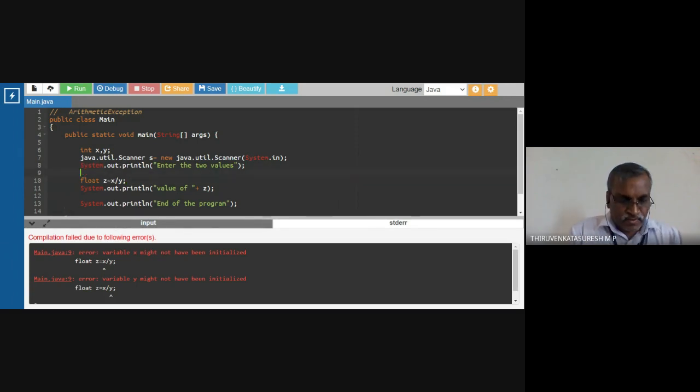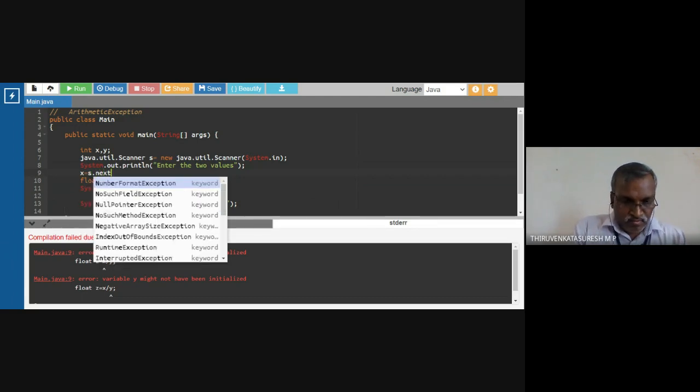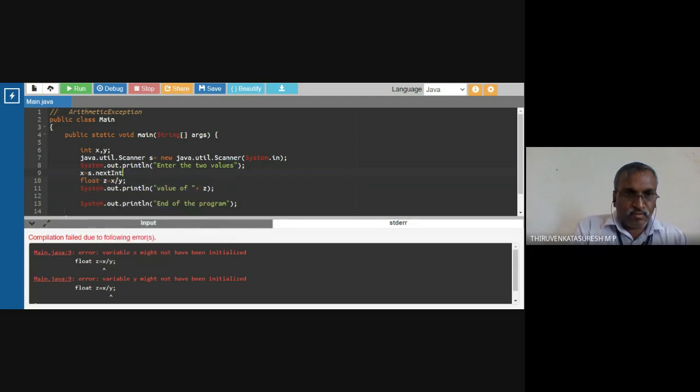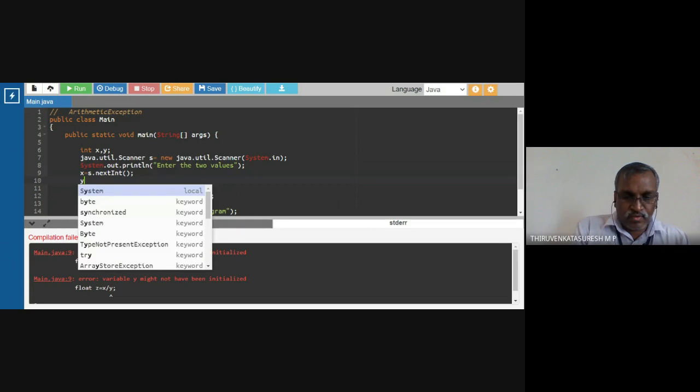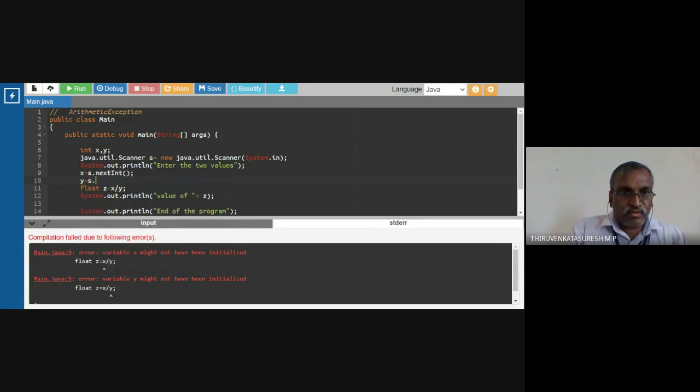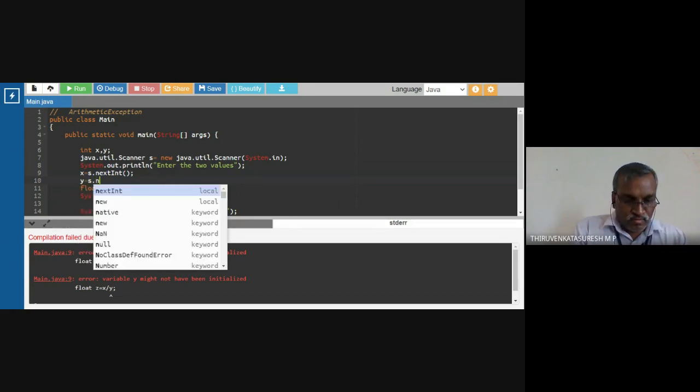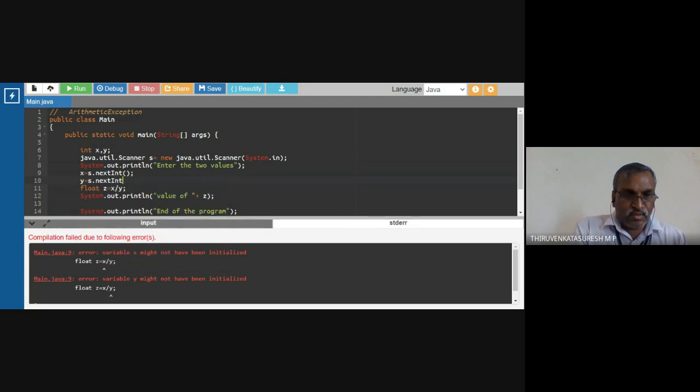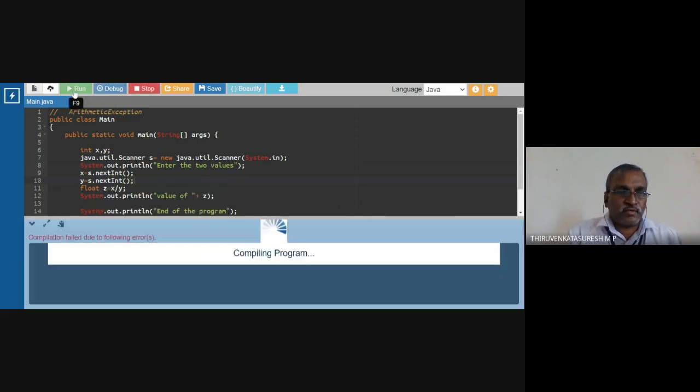Sorry. x equal to s.nextInt, y equal to nextInt open bracket close bracket, and run this code.